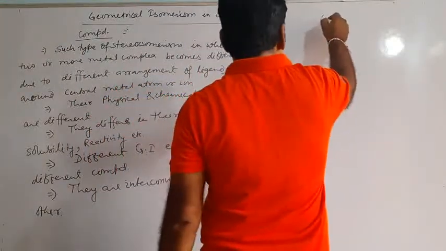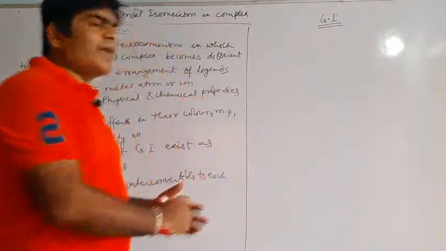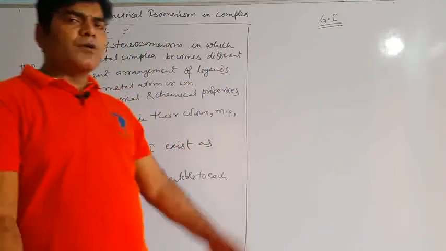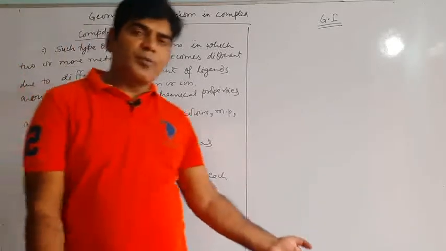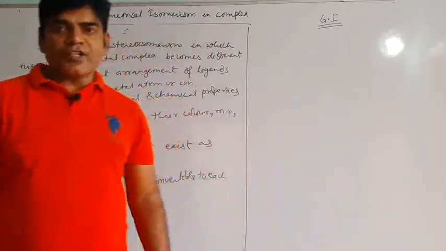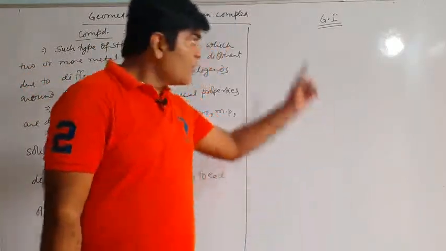Basically they will give a complex and ask which will exhibit geometrical isomerism and which will not. If some structure exhibits geometrical isomerism, how many geometrical isomers are possible from the given structure?